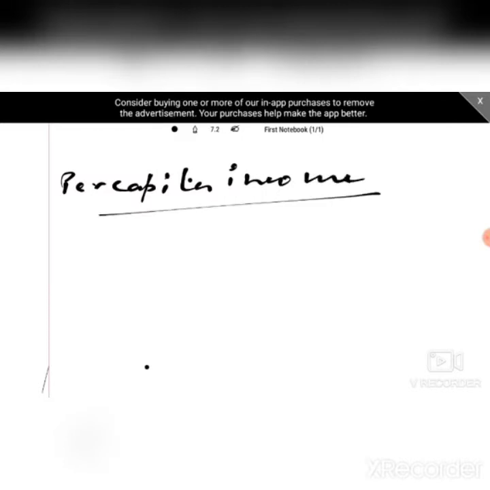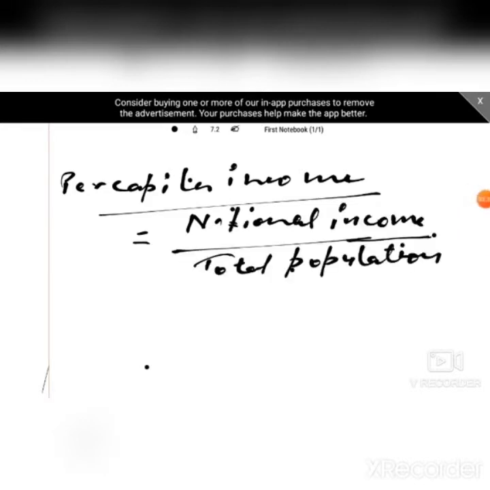In the last lecture we discussed how per capita income is calculated. The formula for per capita income is national income, meaning the total income of the country, divided by its total population.